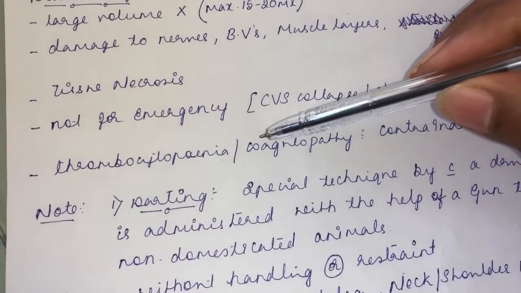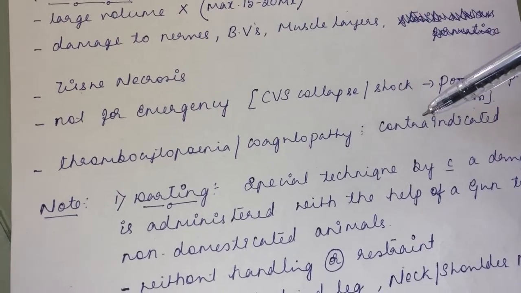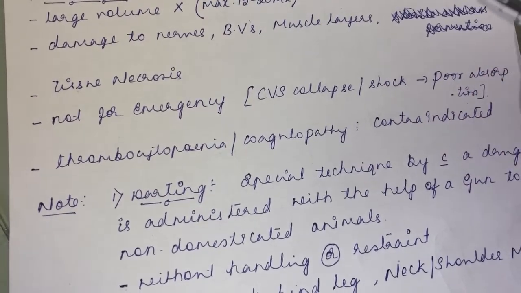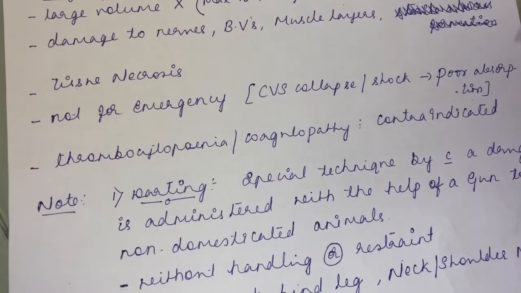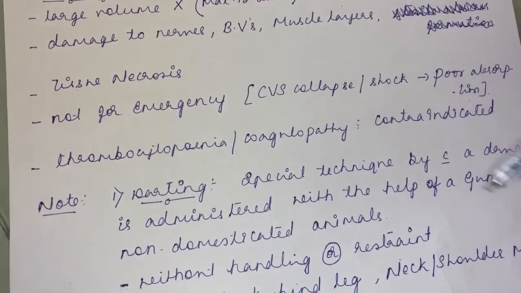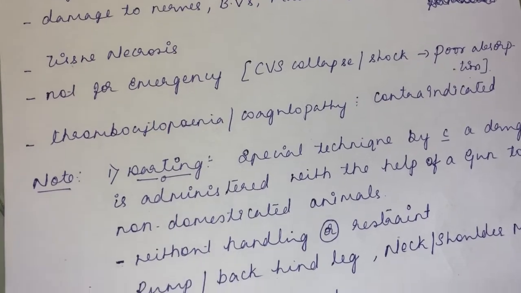And during thrombocytopenia and coagulopathy conditions, the intramuscular route is contraindicated. When you are injecting a drug, if it accidentally damages a blood vessel, there might be bleeding. Due to that bleeding tendency, in thrombocytopenia or any coagulopathy condition, the intramuscular route is contraindicated.